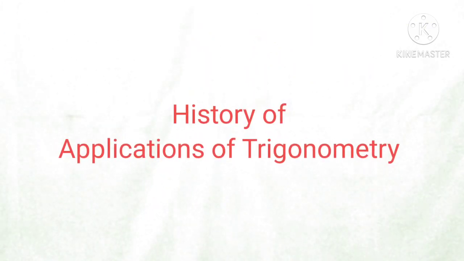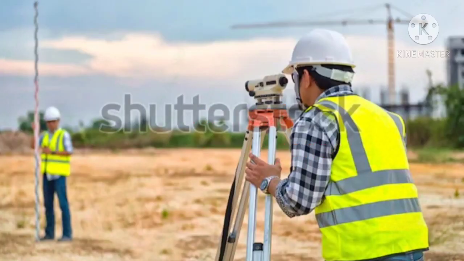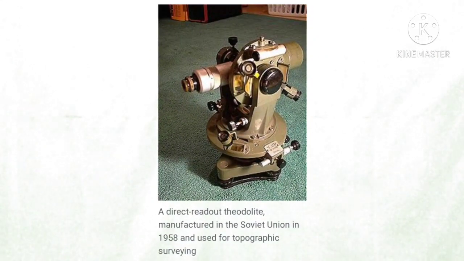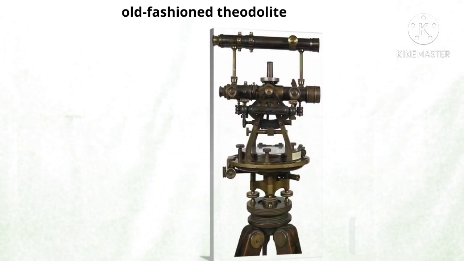Now, if you see the history of trigonometry, it has been used by surveyors for centuries. They use theodolites to measure angles of elevation or depression in the process of survey. In the 19th century, two large theodolites were built by British India for surveying in the project Great Trigonometric Survey.